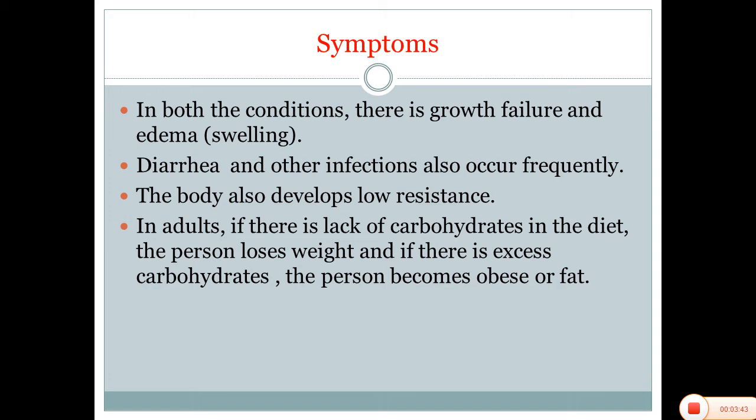In adults, if there is lack of carbohydrates in the diet, the person loses weight. And if there is excess of carbohydrates, the person becomes obese or fat, which we call obesity.